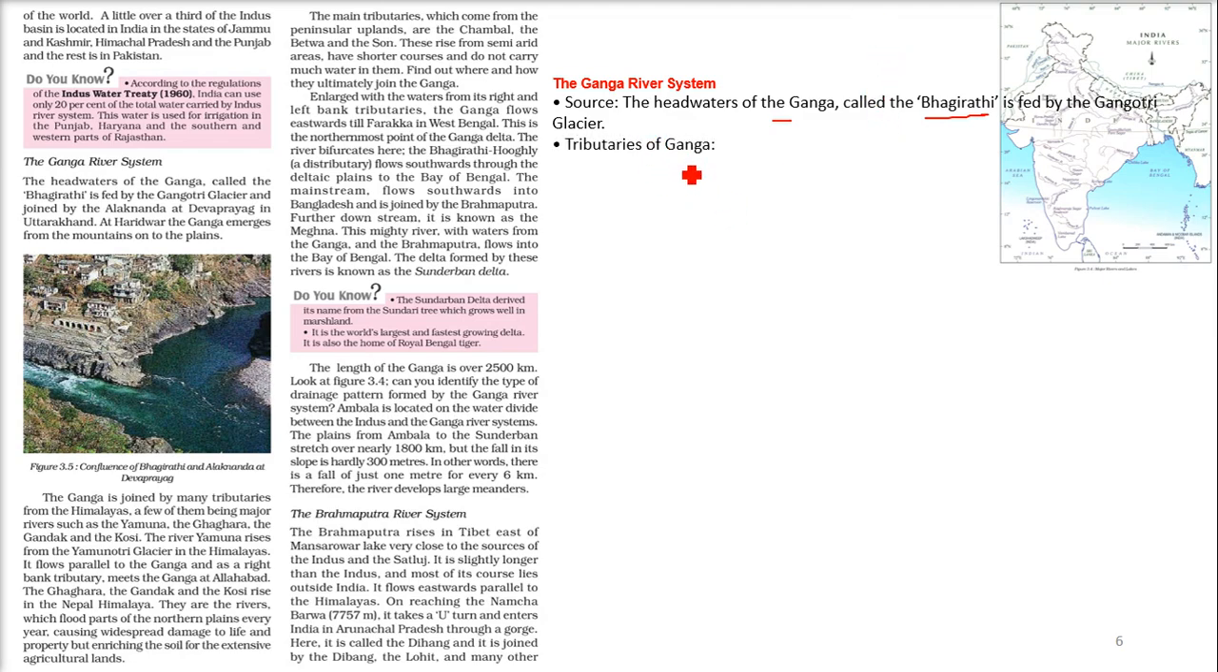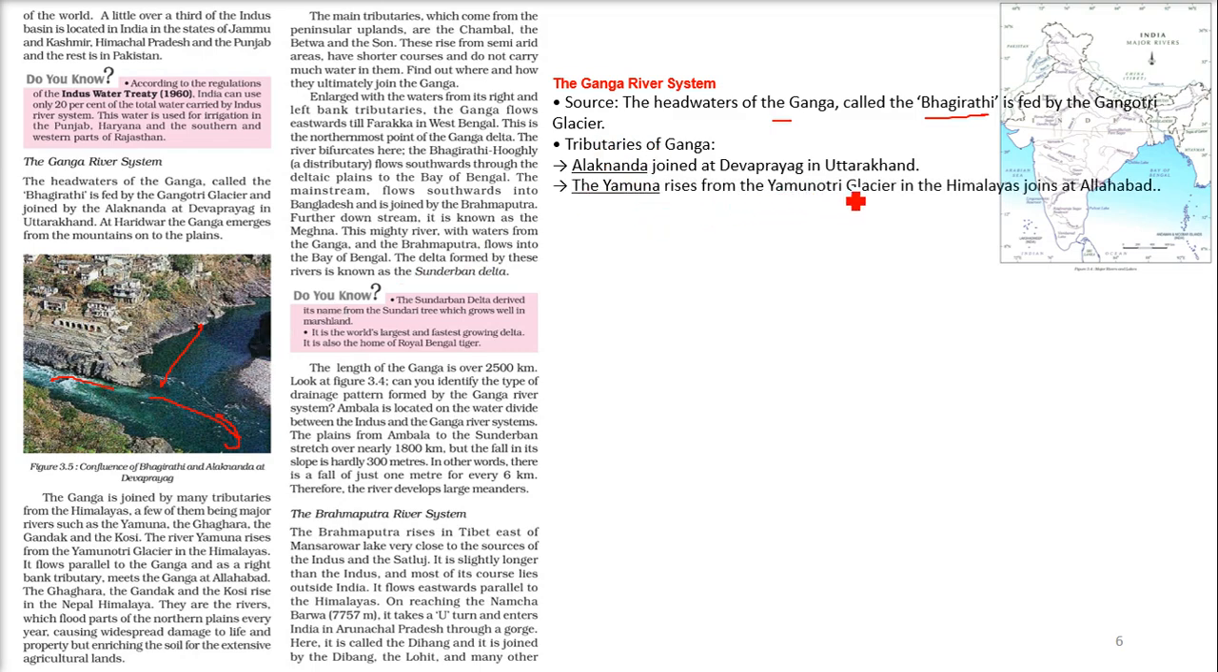Then the tributaries of Ganga, meaning all those rivers that ultimately meet and combine with Ganga, is Alaknanda, joined at Devprayag in Uttarakhand. If you see, we have Ganga and Alaknanda, they combine and finally form a single course, and this is the place called Devprayag in Uttarakhand.